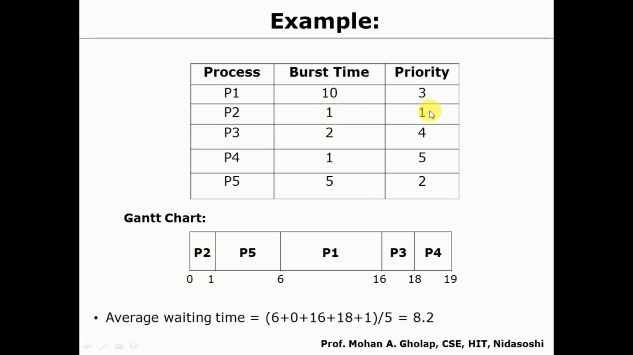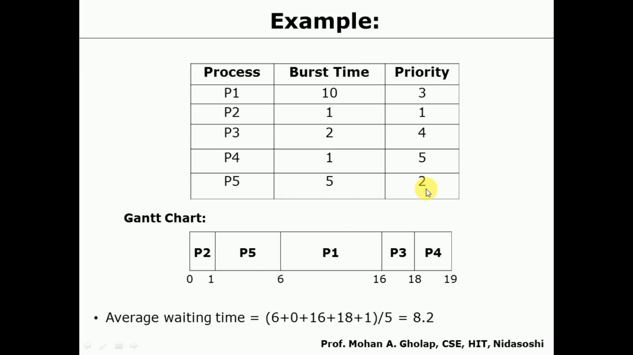Next to P2, the highest priority process is P5 because its priority number is 2. So P5 will be allocated the CPU for execution. Its burst time is 5, so for 5 milliseconds, from timeline 1 to 6, P5 will execute.